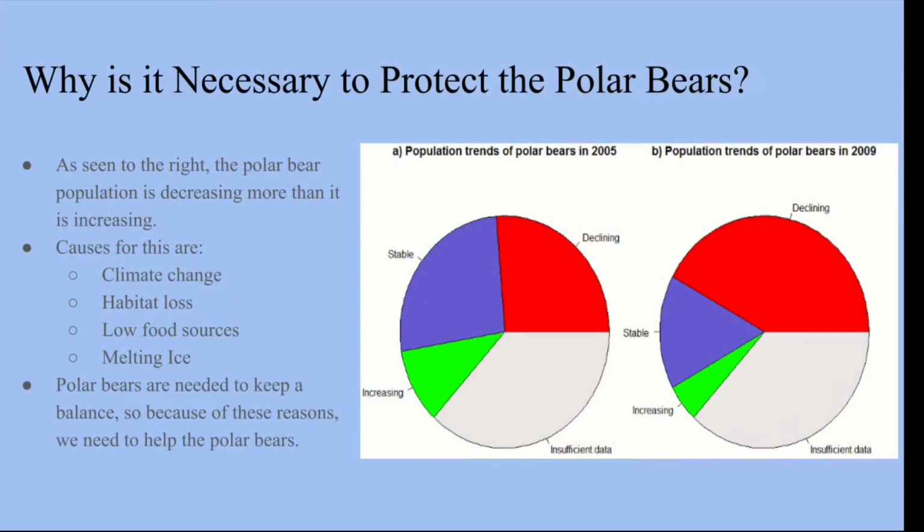Why is it necessary to protect the polar bears? So, as seen to the right of this slide, the polar bear population has been decreasing more than it is increasing in the past years. Some of the causes for this are climate change, habitat loss, low food sources, and melting ice.